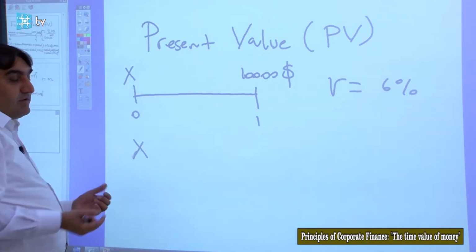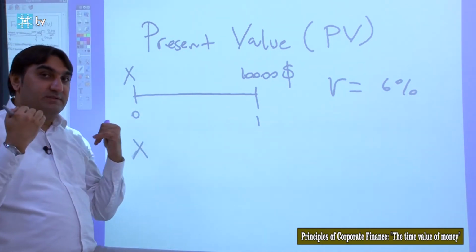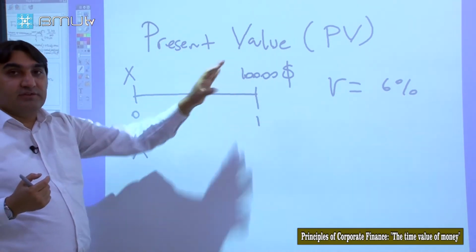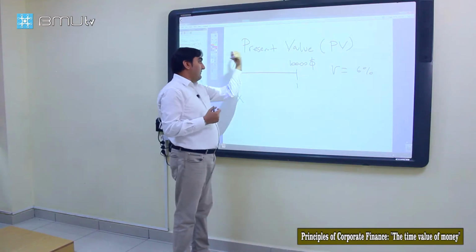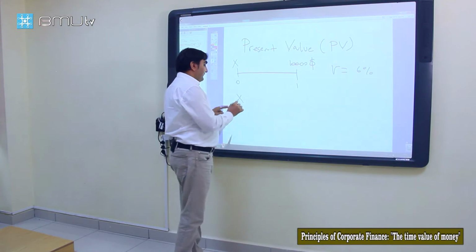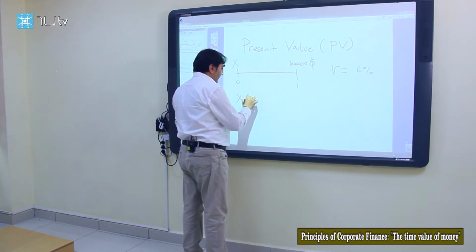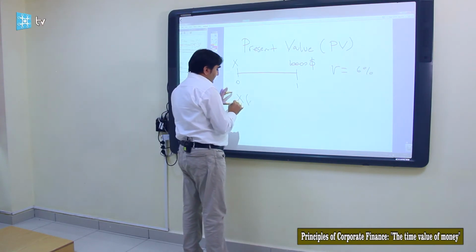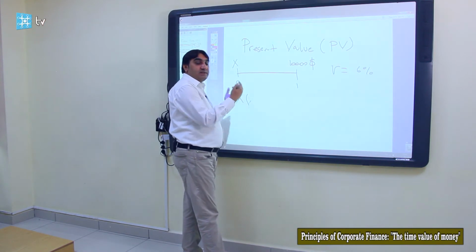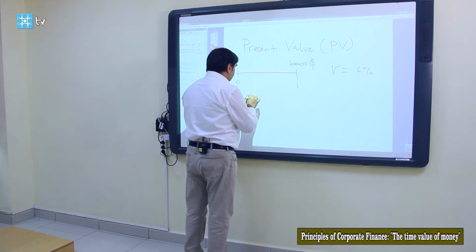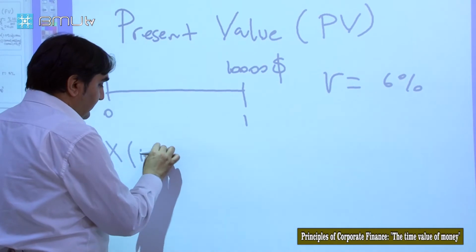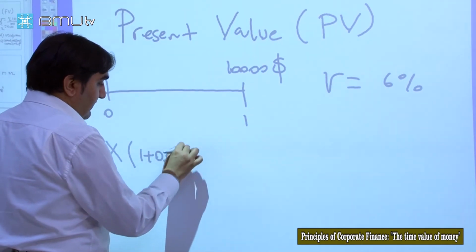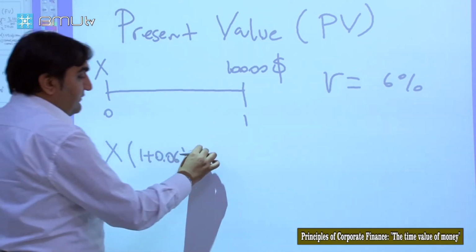We know from our future value slides that this 10,000 is the future value. Future value is calculated as C0, or today's investment cash flow, times (1 plus rate), equals the future value.